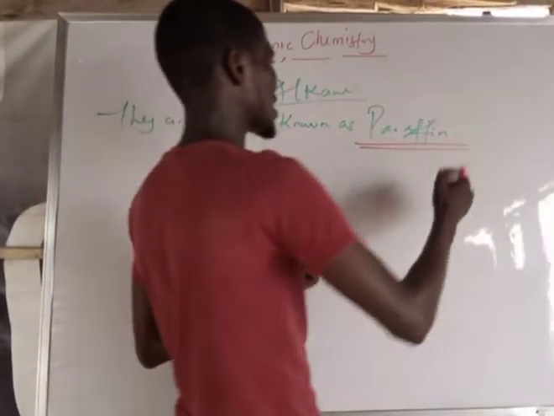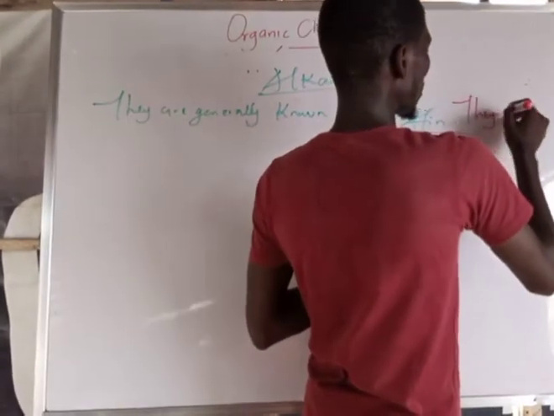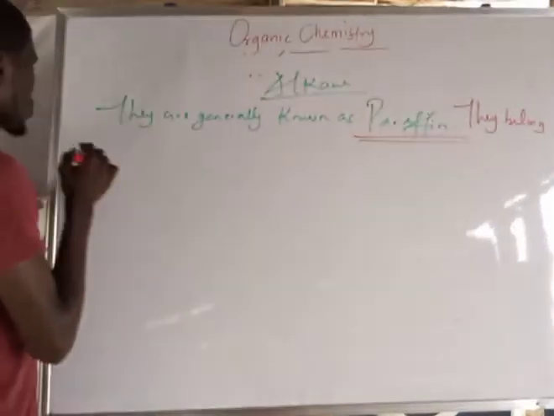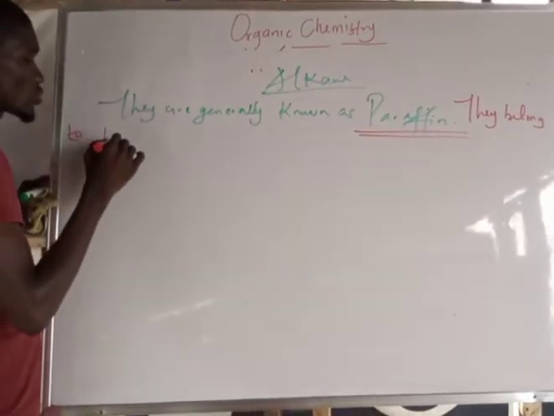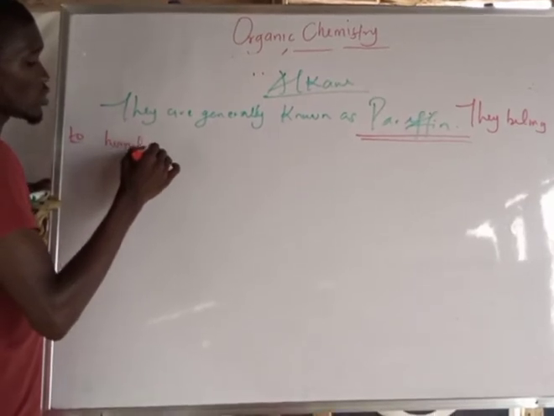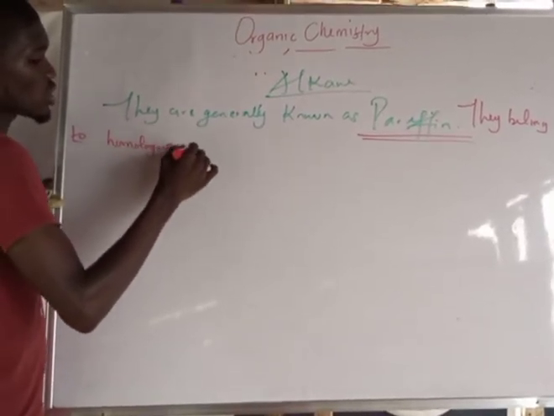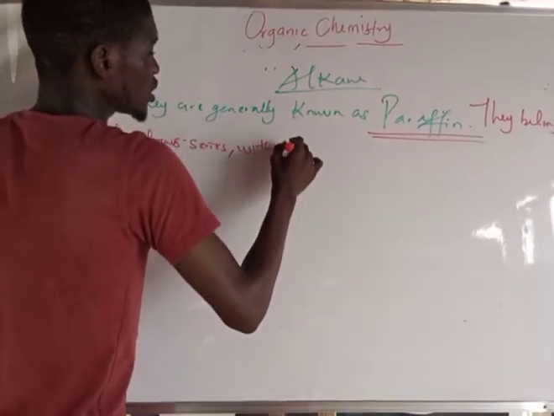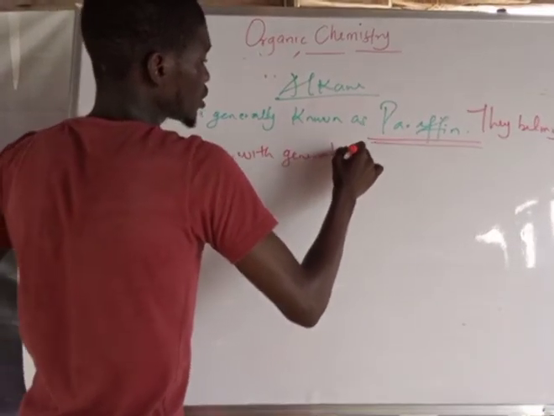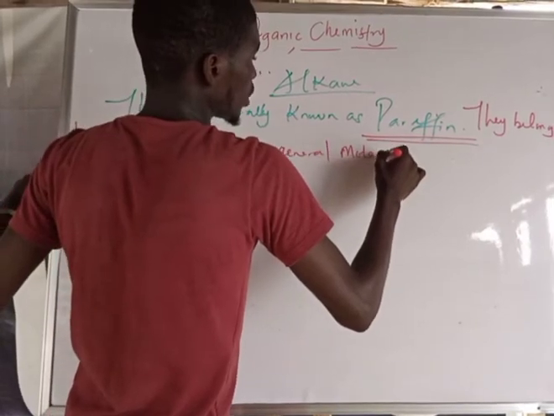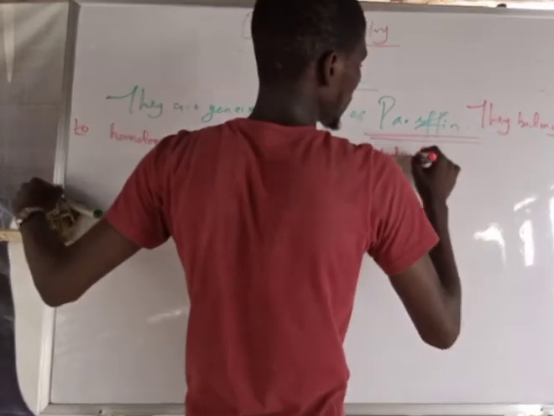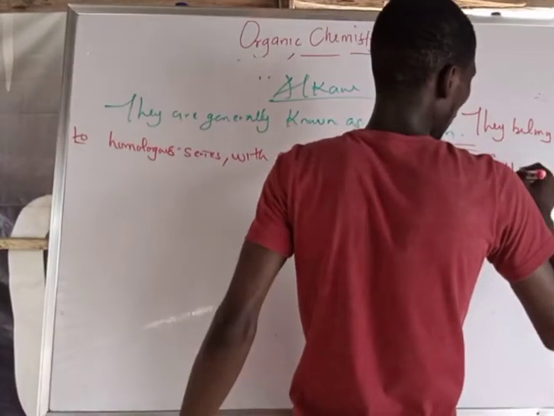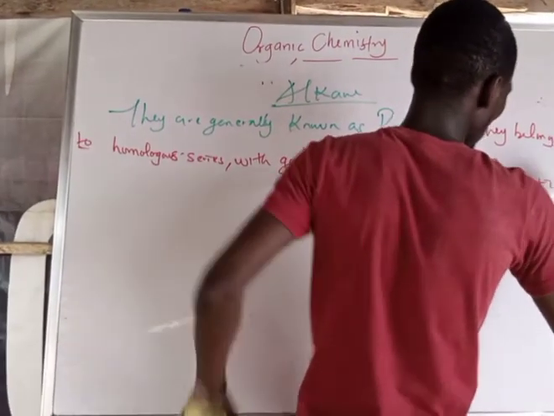And they also belong to a homologous series with the general molecular formula CnH2n+2.